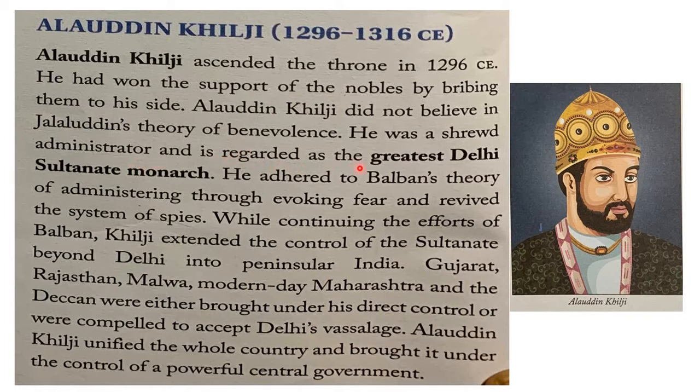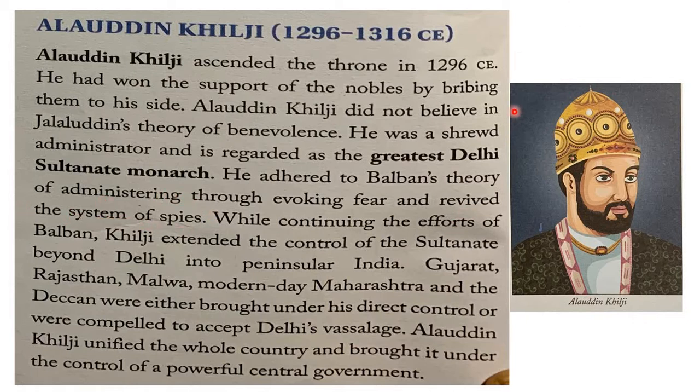And he was also regarded as the greatest Delhi Sultanate monarch, because monarchism means that he kept all the powers and things under his control, and he always looked at others as under his authority. He never treated others as his equals. He remained a very authoritarian and dictatorial kind of man. He adhered to Balban's theory of administering through evoking fear and revived the system of spies.